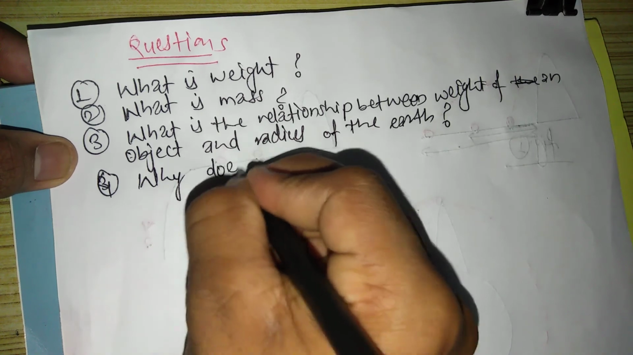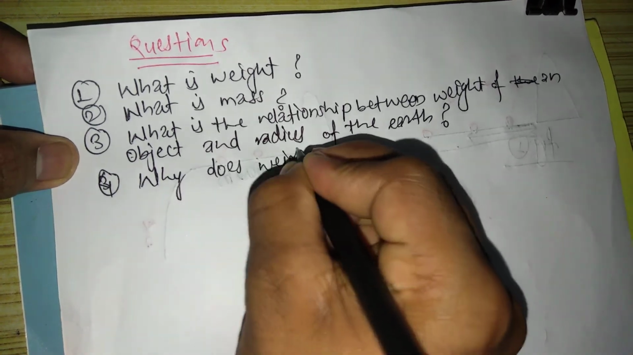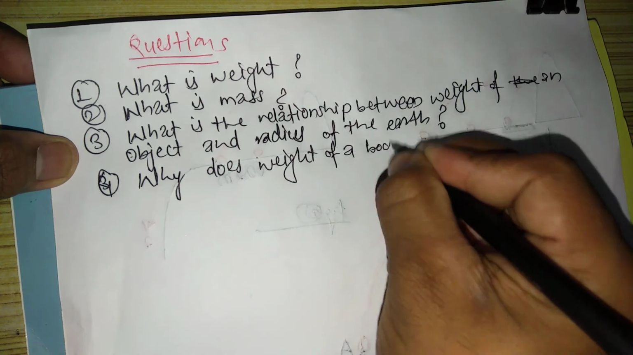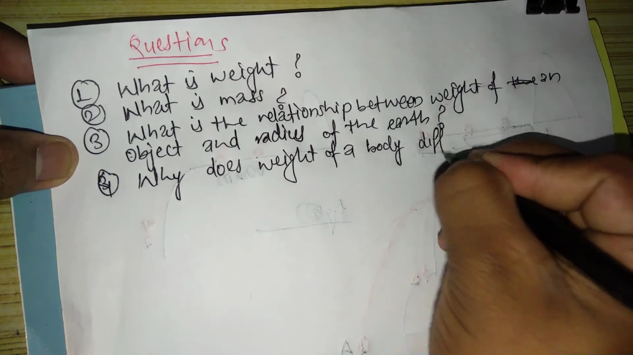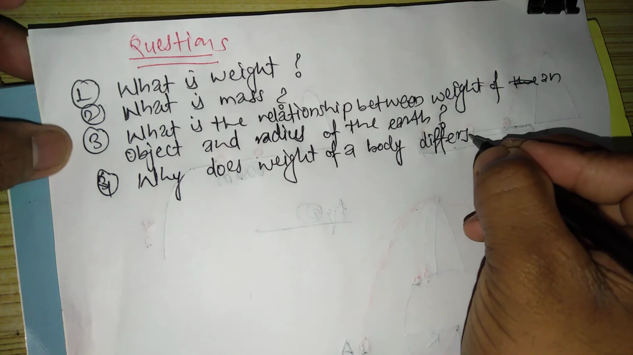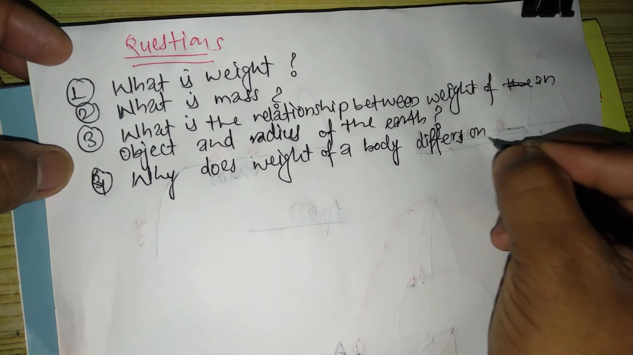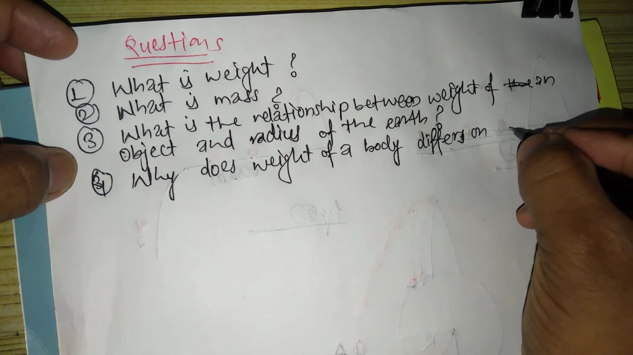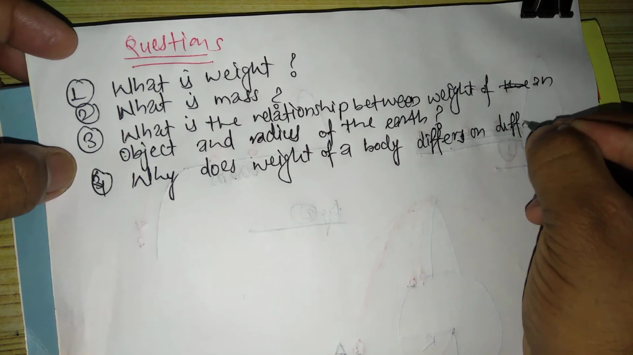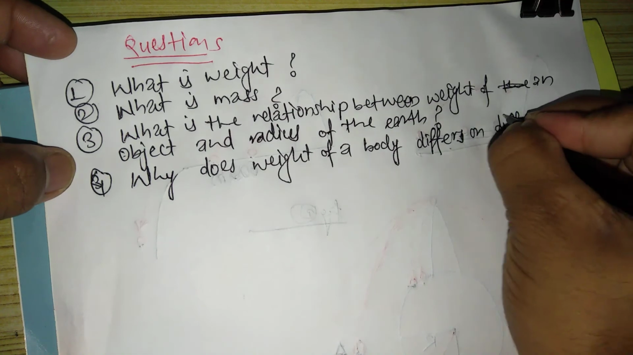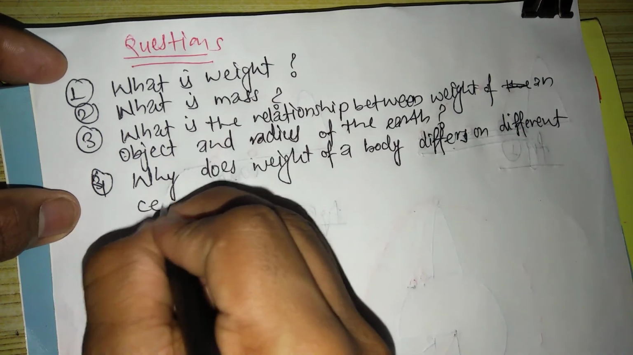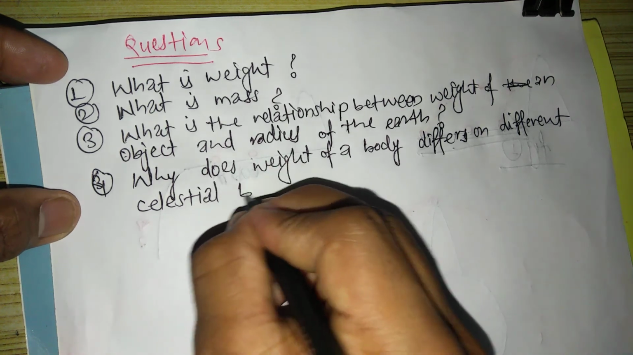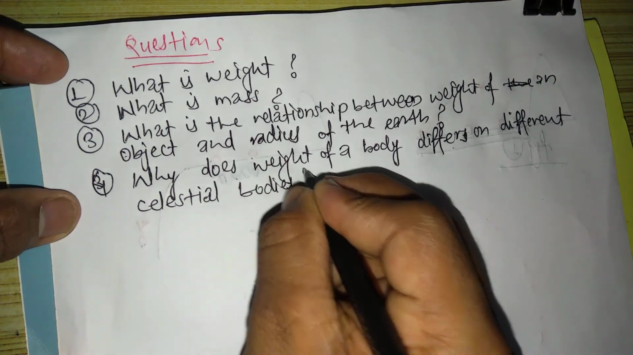Why does the weight of a body differ on different celestial bodies?